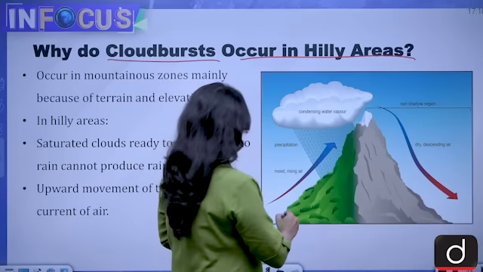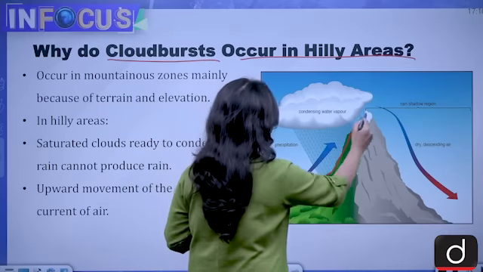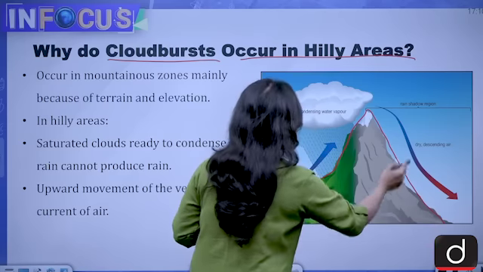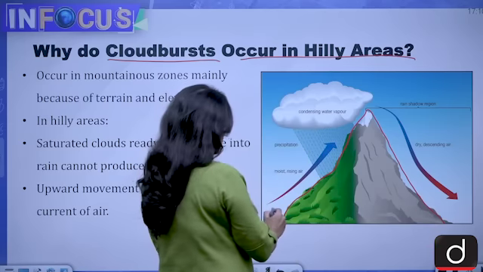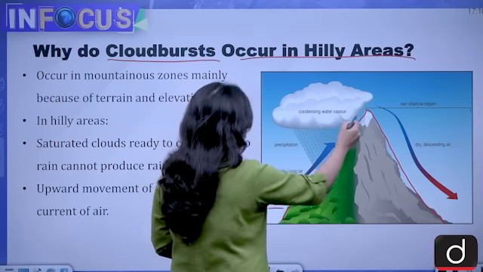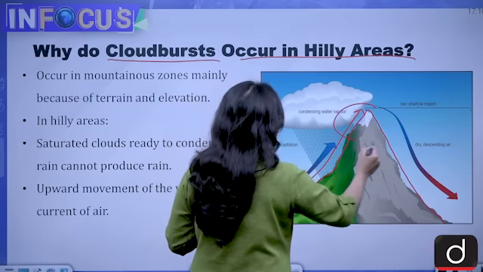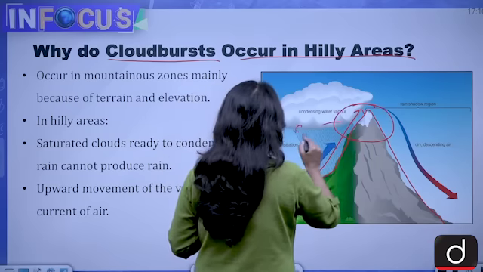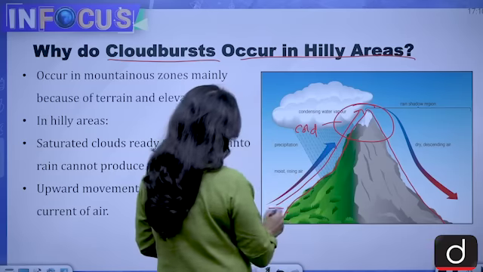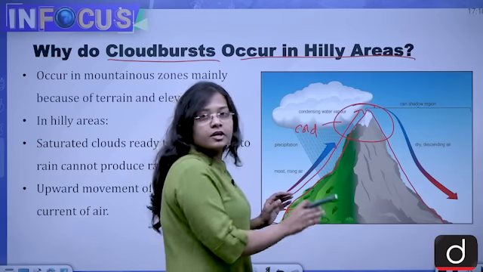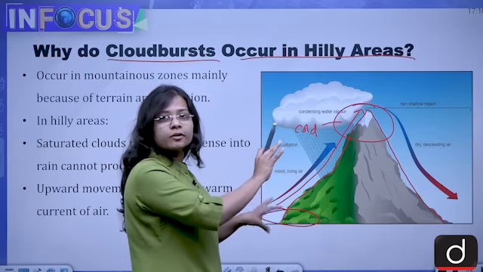So let's see. See, these are hills. Whenever we go from bottom to up, this region is usually cold as compared to these regions. The hills are colder than the plains.